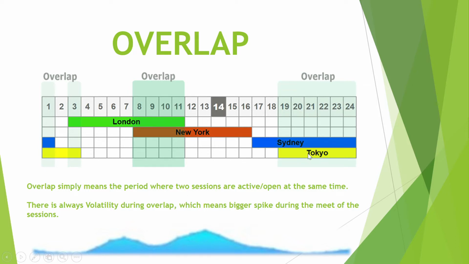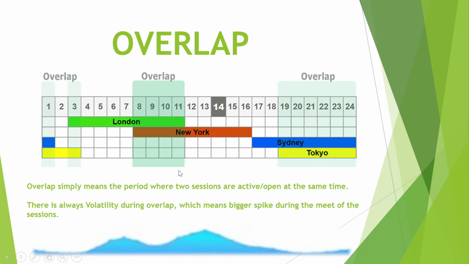You see this shaded part, the Sydney and Tokyo sessions. This is where they overlap. And you see here the continuation of the Sydney and Tokyo sessions, where they overlap. And this is where the London and Tokyo sessions overlap, the shaded part with overlap written on it. This is where the London and New York sessions overlap. You can see it clearly.